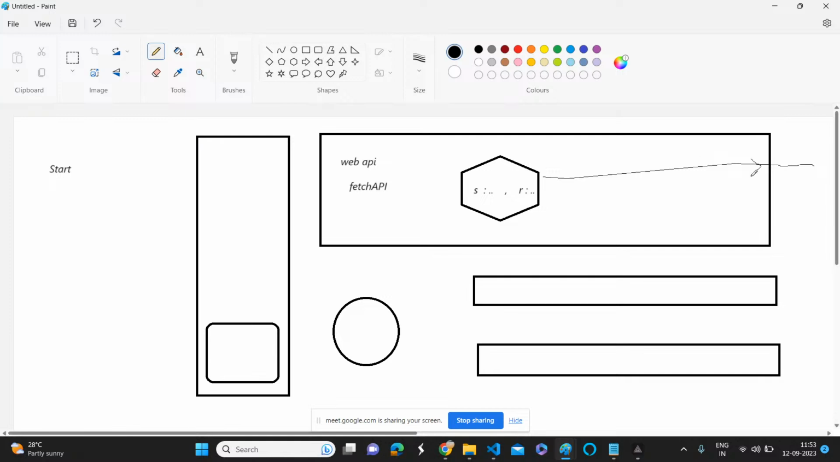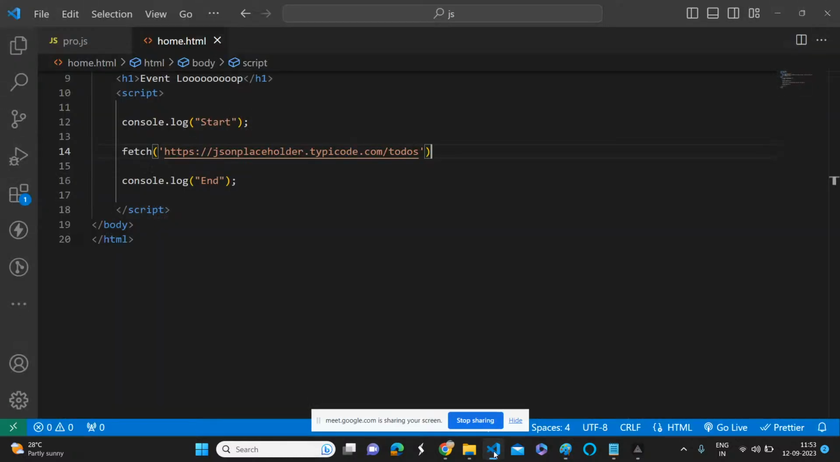Just imagine, we have just sent a request to the server, and what is the status of this object? Status is pending. Response: so far we don't have any data, right? Because it is still in pending state, the response is undefined. We have sent a request, that's it. So JavaScript doesn't do anything.